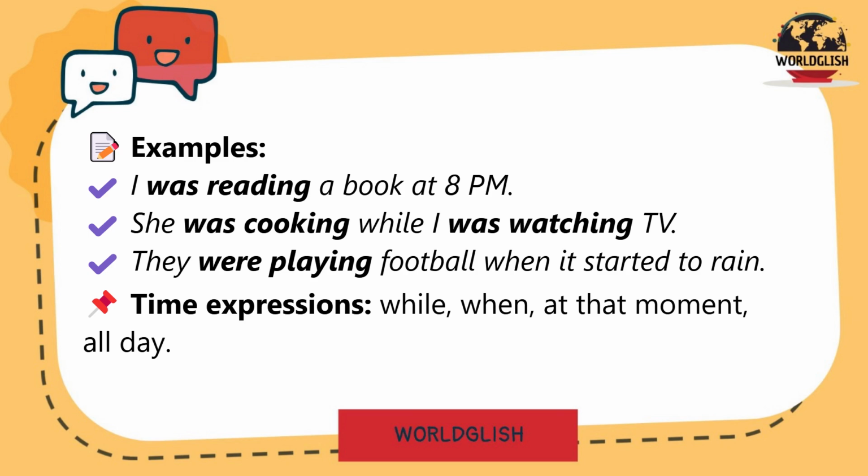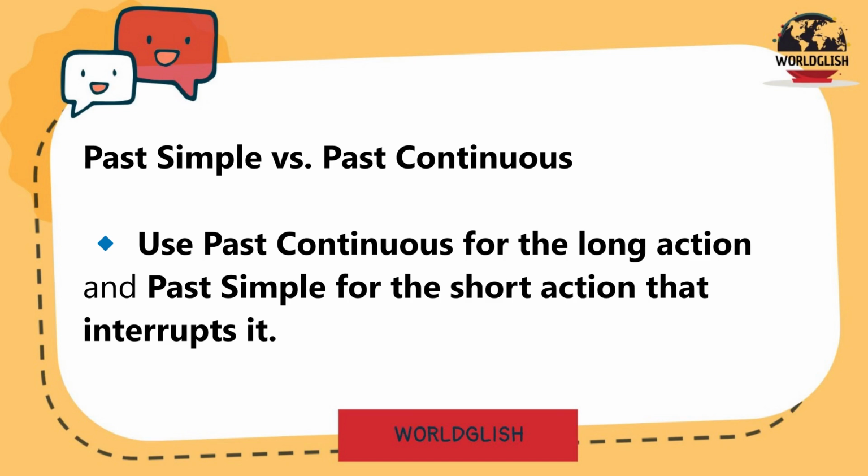Examples: I was reading a book at 8 p.m. She was cooking while I was watching TV. They were playing football when it started to rain. Time expressions: while, when, at that moment, all day.